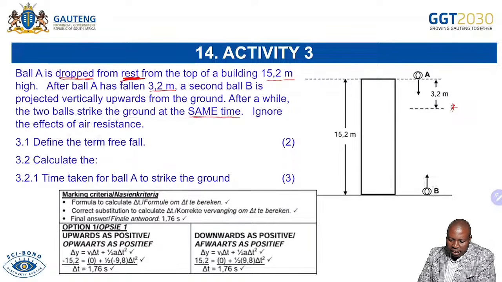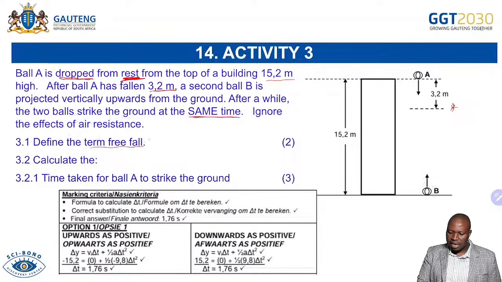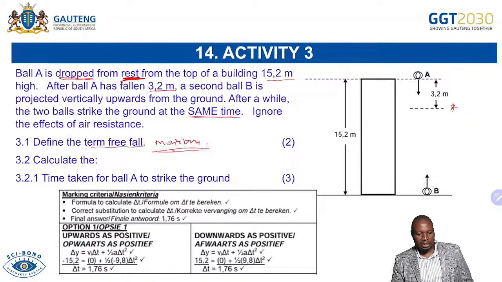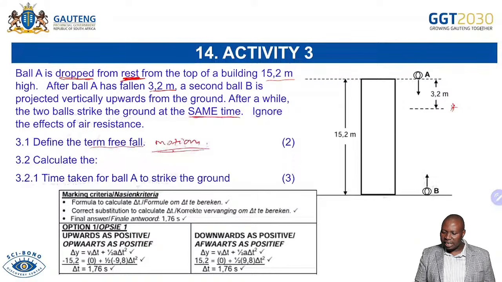The first thing is define the term free fall. I've emphasized this definition: you will definitely start by saying it's a motion, so motion under which the only force acting on the object is the force of gravity. And we are saying question 3.2, calculate the time taken for ball A to strike the ground.